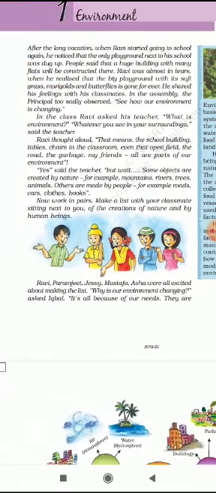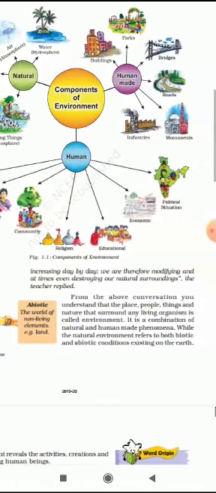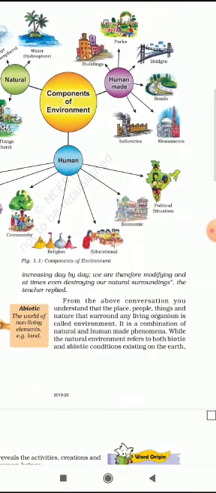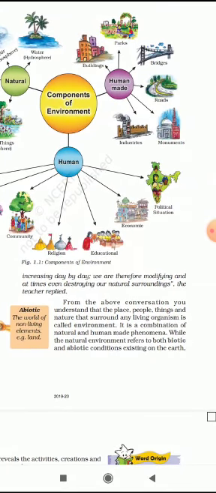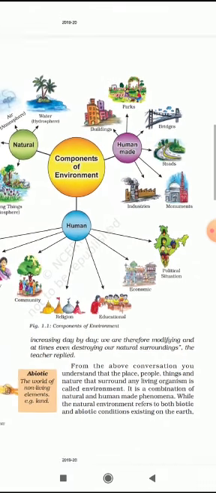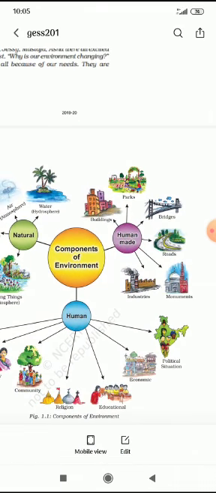Okay, so Ravi, Parmajit, Jesse, Mustafa, Asha were all excited about making the list. "Why is our environment changing?" asked Iqbal. It is all because of our needs. They are increasing day by day. We are therefore modifying at all times, even destroying our natural surroundings. The teacher replied, yes, we are destroying, because for our needs we are cutting down the natural vegetation, and we are constructing things for our comfortable life.